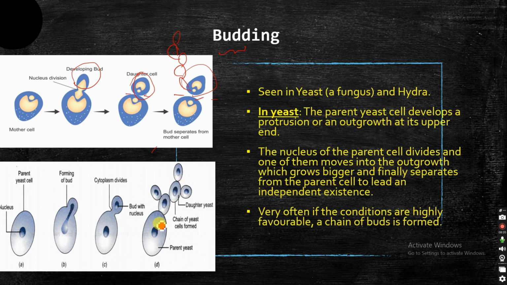In the second picture, it's the same thing. The nucleus starts dividing, the cytoplasm divides, and now you can see all the daughter yeast cells are formed in the form of a chain. That is also seen in yeast.